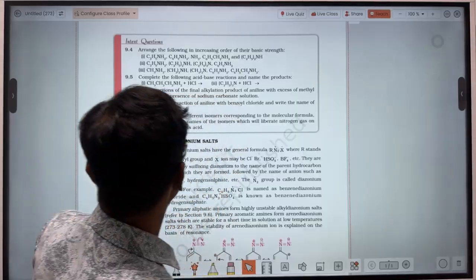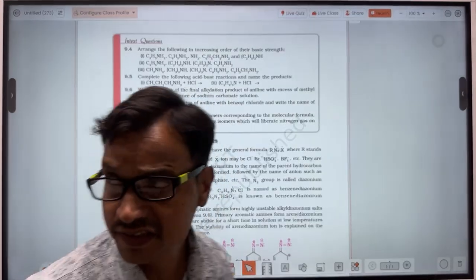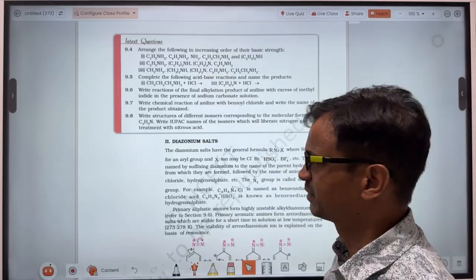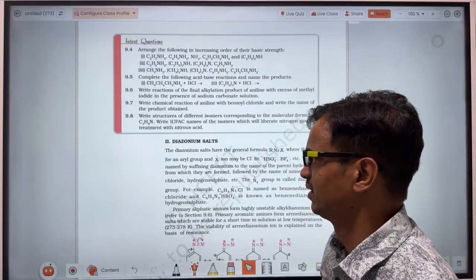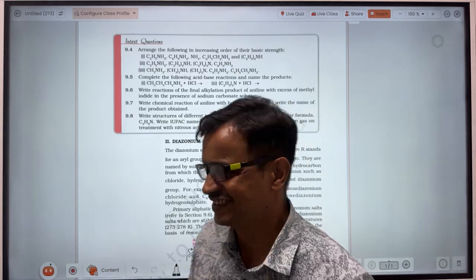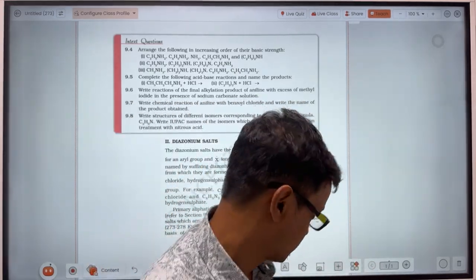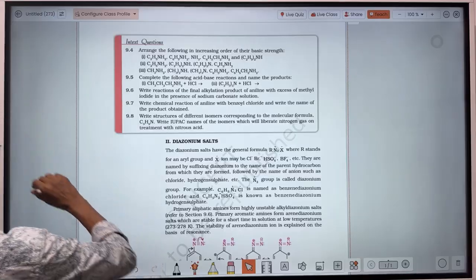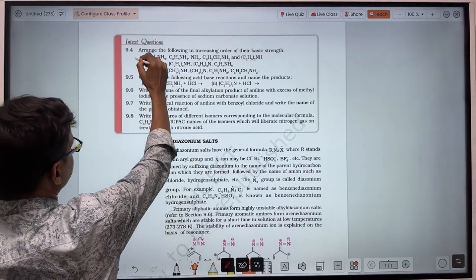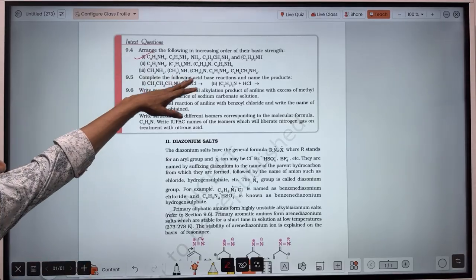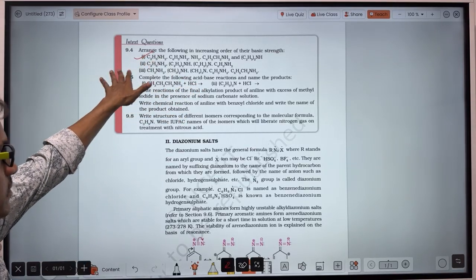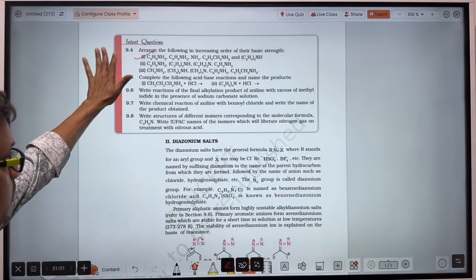About this question, basic strength, let's see. We have already discussed the chemical properties of aniline. Now based on that, here are some reactions. I am hinting at some, and the remaining you will have to do by yourself. This one is quite easy, you could solve it by yourself. I am going through this one fast. Basic strength I have already discussed, in the aqueous state and in the vapor phase or in a non-aqueous solvent. So these are very easy questions, you do them by yourself.